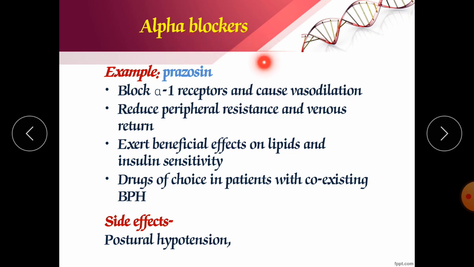Now these are the alpha blockers like prazosin. They are selectively acting on alpha 1 receptor, by which they are also decreasing our blood pressure, and their major side effect is postural hypotension. What is this postural hypotension? Postural, the word indicates its meaning.